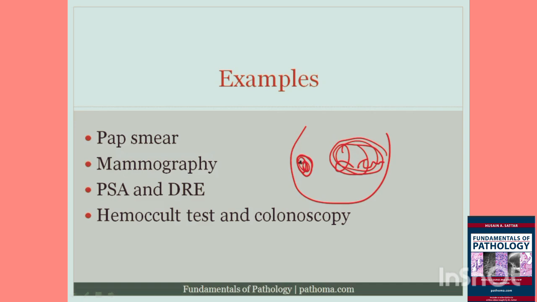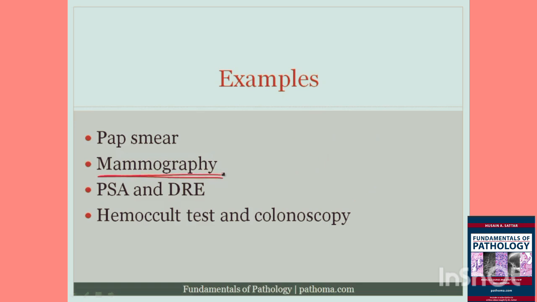normally been detected. And of course, the larger the tumor, the increased the risk of mutations, and generally speaking, it's known that the larger the tumor, the more likely it is to have spread to local lymph nodes or outside of the breast. And so mammography becomes an important mechanism of screening for cancer. Another important screening test that we can use is PSA and digital rectal exam.